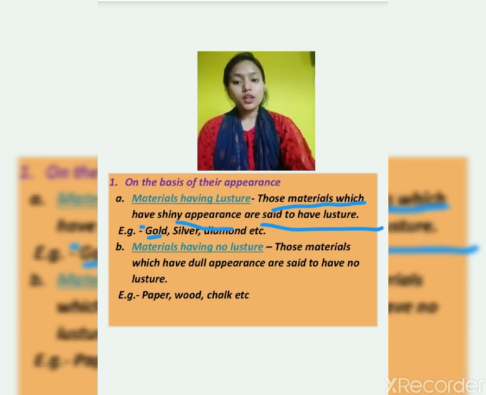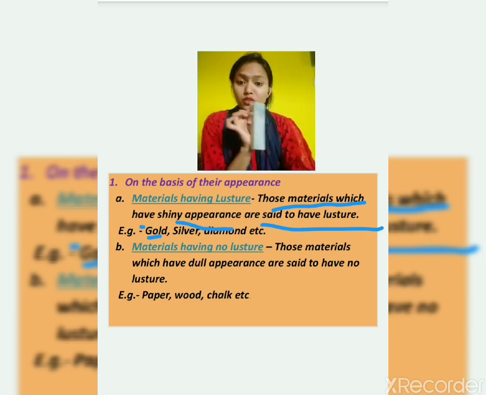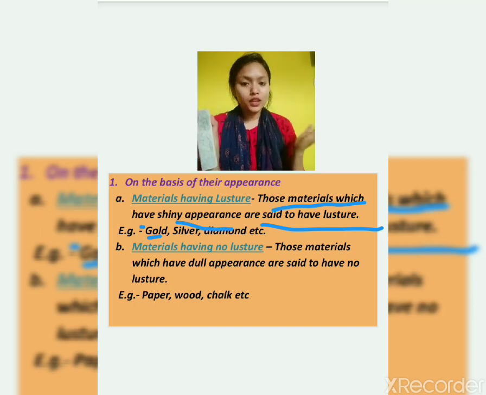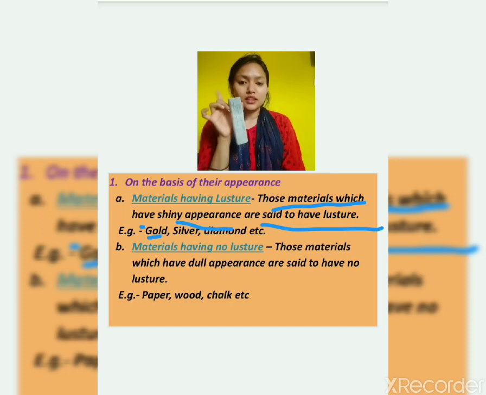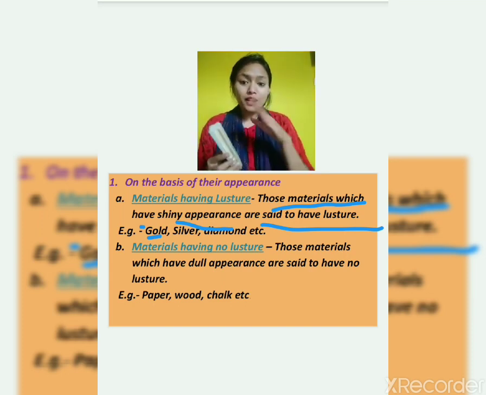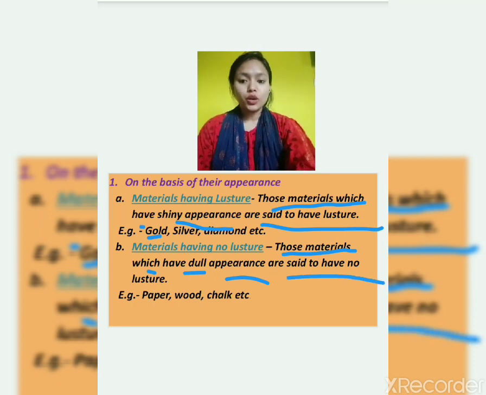And what does non-lustrous mean? The material which does not have any shine. Now if I say, is this shining? It is not shining. If I take a mirror, it will shine. So mirror is shiny, it is lustrous, and this is wood. This wood is non-lustrous. But if I polish it, it will shine. So non-lustrous, those materials which have dull appearance are said to have no luster.